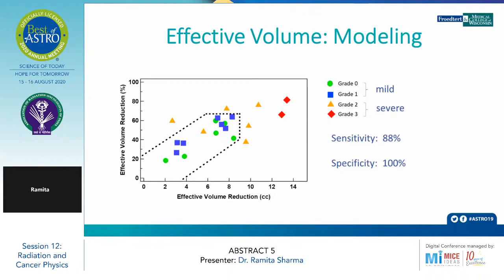In this graph, we can see the effective volume leads to clear clustering of the moderate xerostomia cases in a spread region along the linear fit, from 0 to around 70% in the figure, where the relative volume reduction was plotted with respect to the absolute volume reduction. Here the sensitivity came out to be 88% with a specificity of 100%.